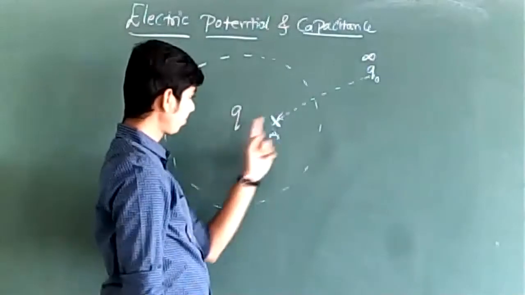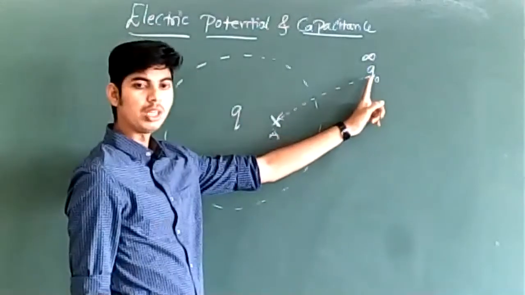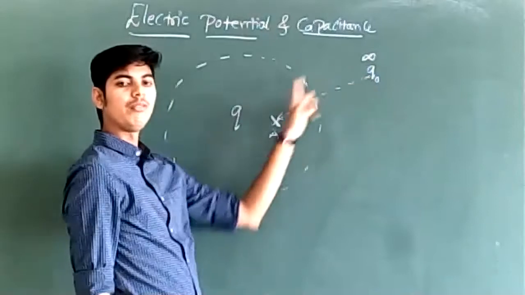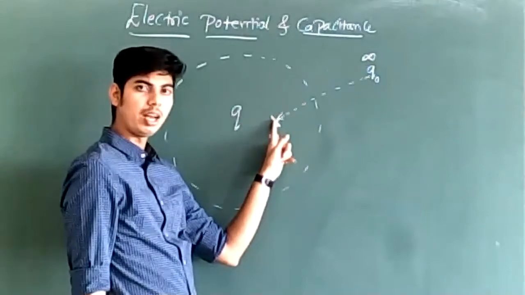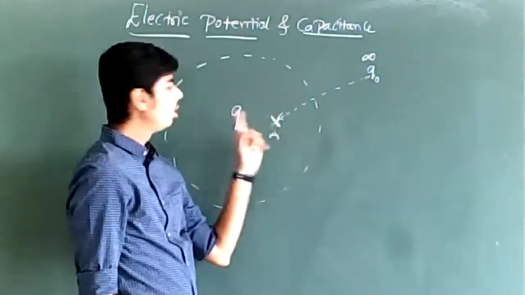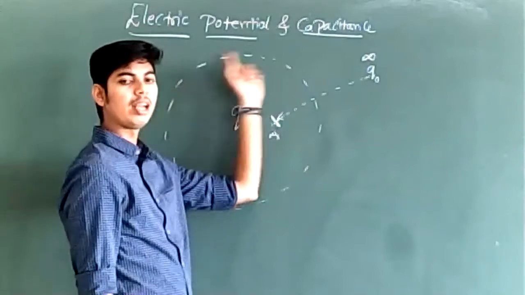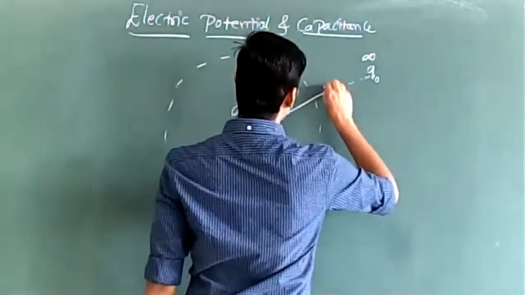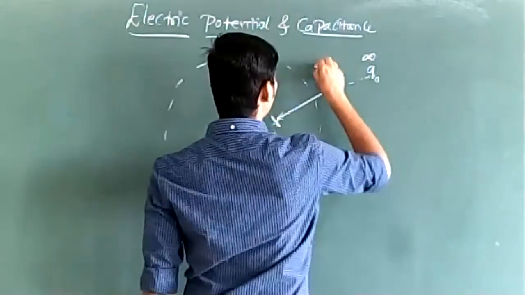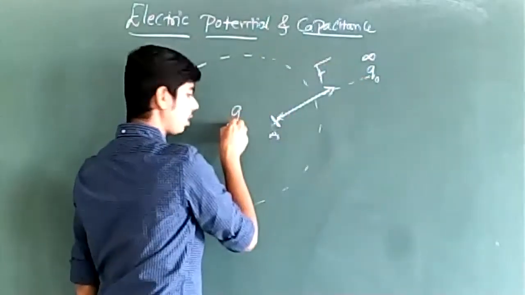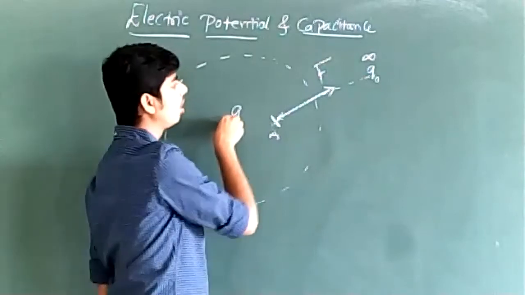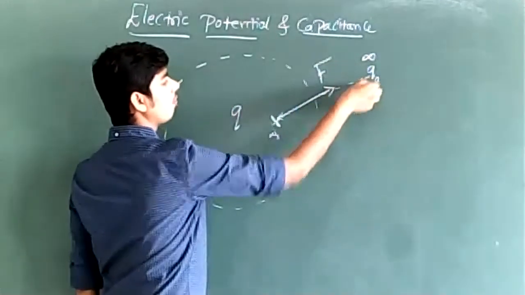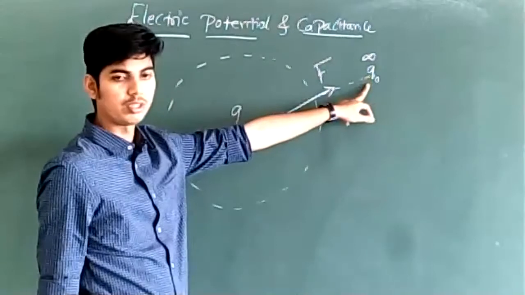Similarly, when I start moving this test charge from infinity to some point A in the electric field, this source charge, or electric field produced by this source charge, exerts electric force of repulsion on this test charge. The electric field produced by this source charge repels the motion of this test charge or opposes the motion of this test charge.